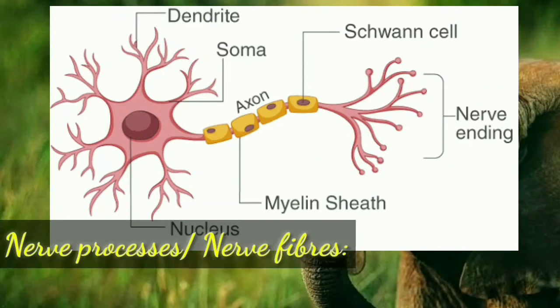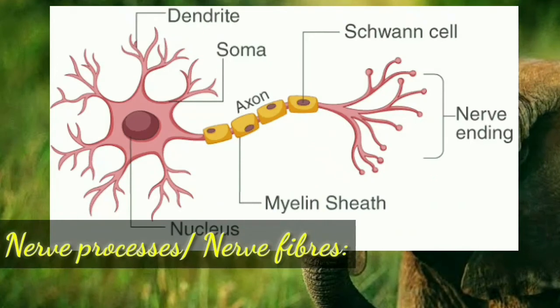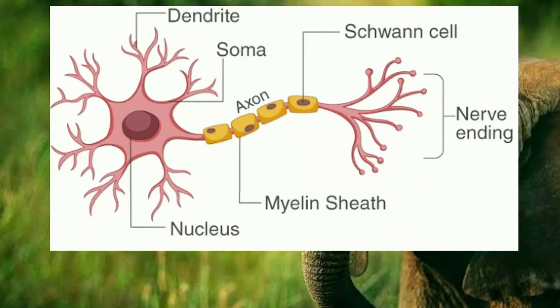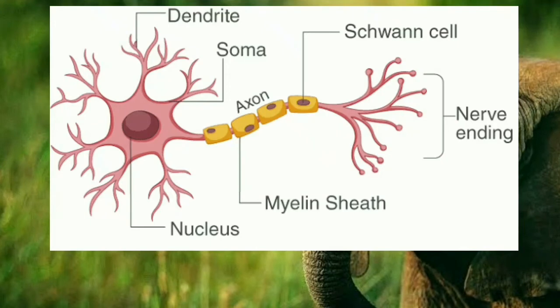So all these types of receptors receive the impulses and transmit them to the cell body.